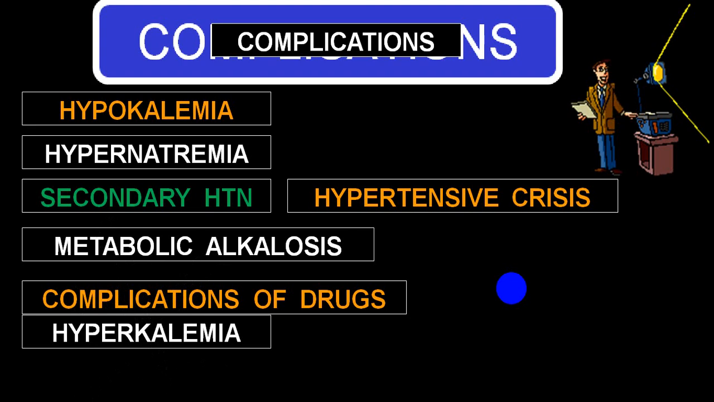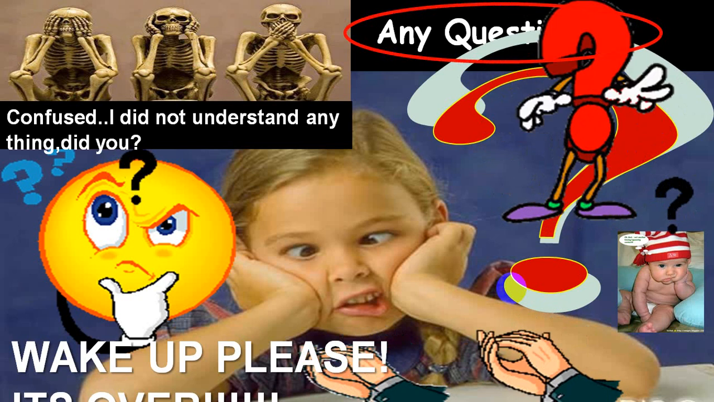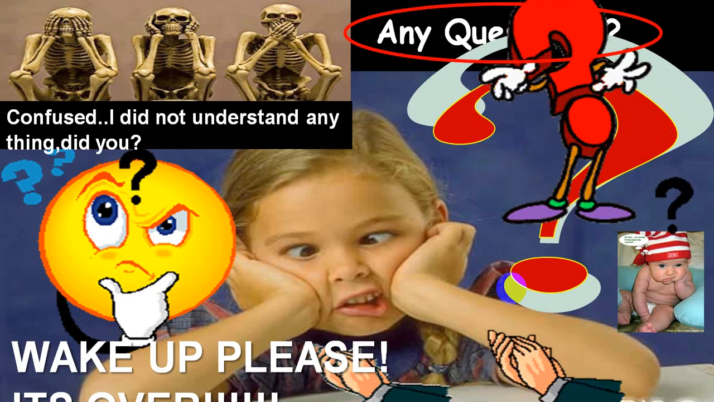You can get hyperkalemia, gynecomastia. Sometimes you can develop AKI, etc. I end my lecture here. I hope this will be very helpful to you in your everyday practice. You will come across occasionally Conn syndrome, but secondary hyperaldosteronism you will see more common because of congestive heart failure, cirrhosis, nephrotic syndromes, etc.